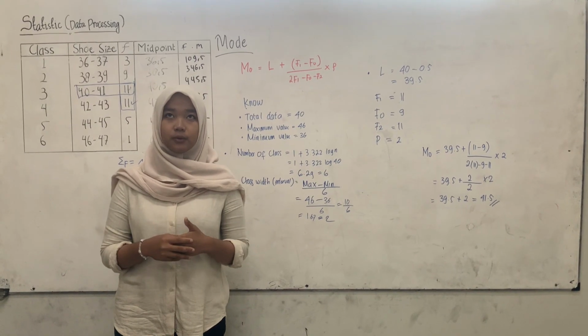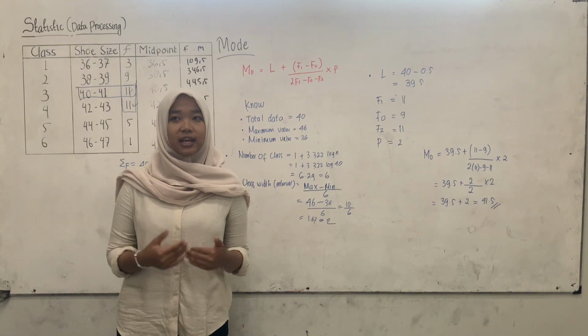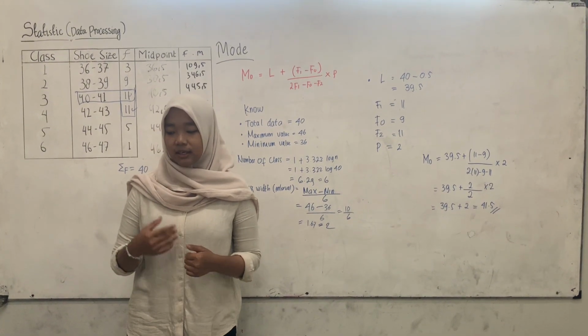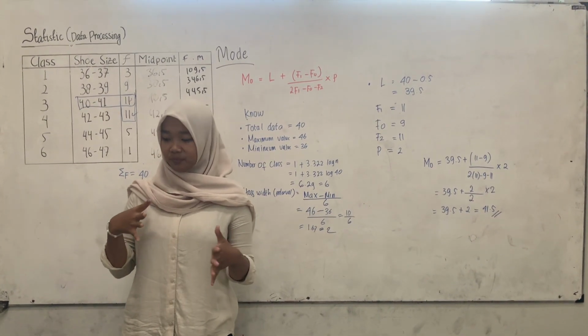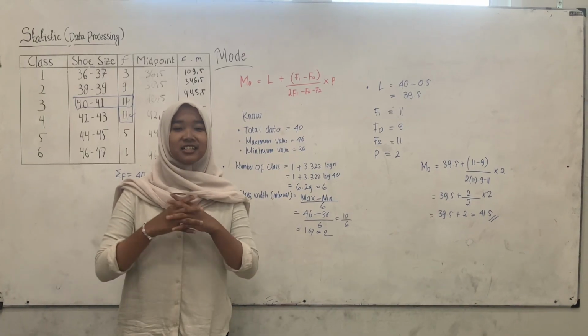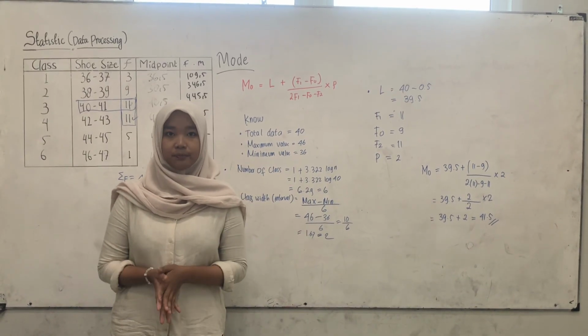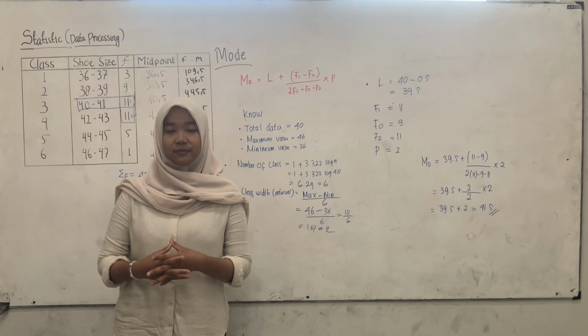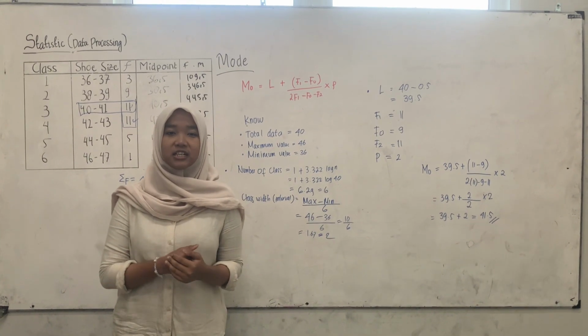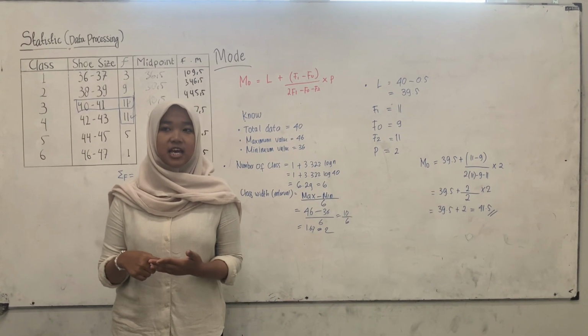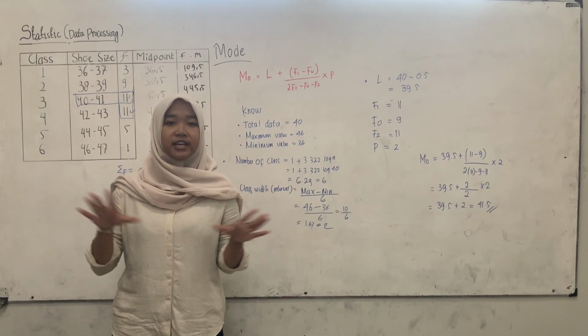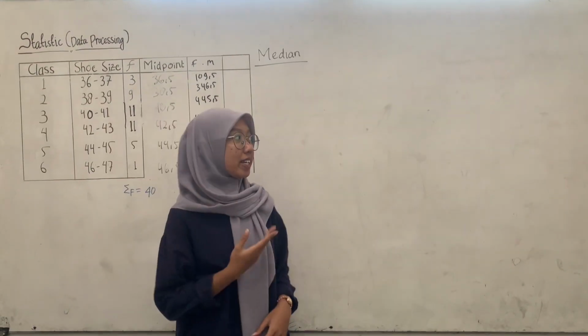By finding the mode, we can quickly recognize which value appears most often. It is useful in research, statistics, and everyday situations. Next, the median.